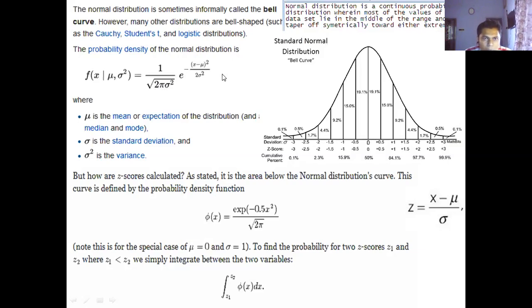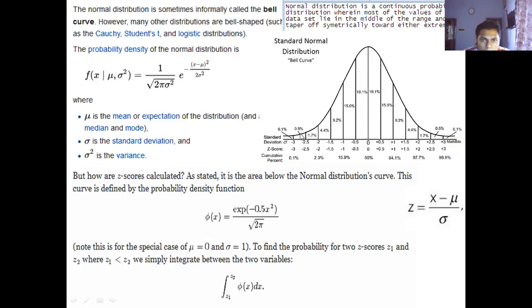So given the value of x, you can calculate f(x), you can calculate y.